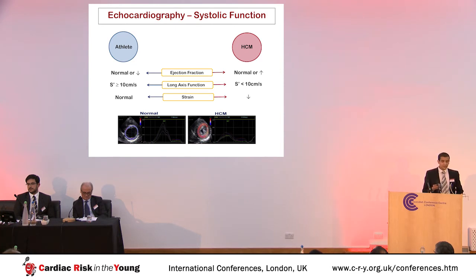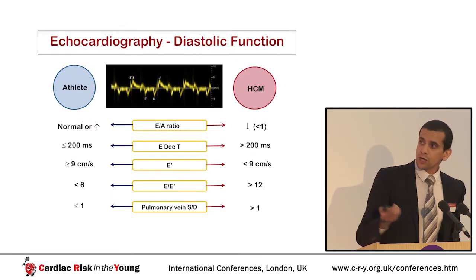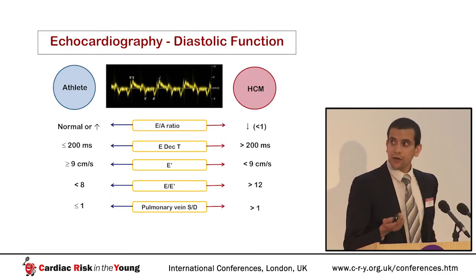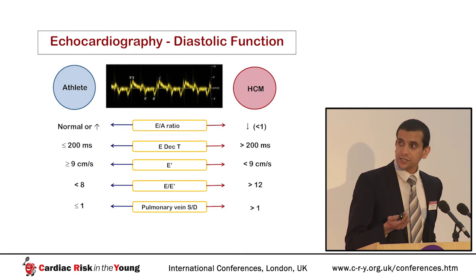The deceleration time of the E wave is rapid in the compliant ventricle of the athlete, but may be prolonged in the stiff ventricle in HCM. The E velocity on tissue Doppler should be high in athletes, sometimes in the region of 20, whereas in hypertrophic cardiomyopathy, it may be reduced very early. So the E to E prime ratio should be low in athletes, maybe elevated in HCM.